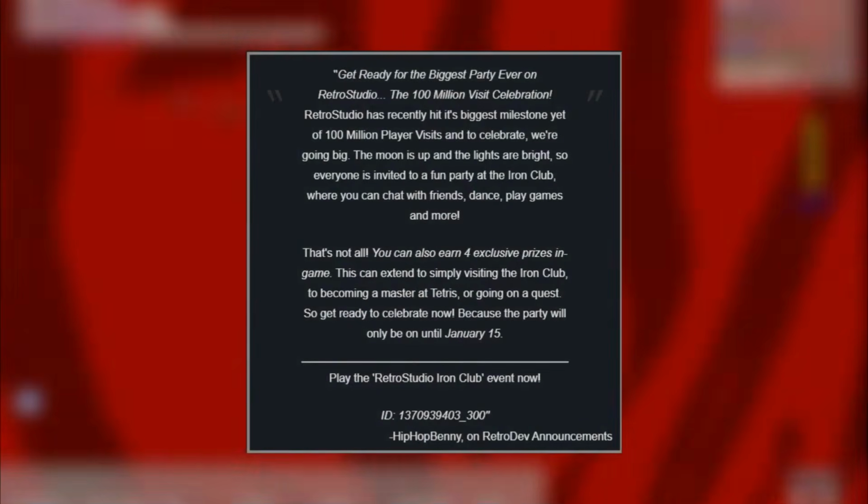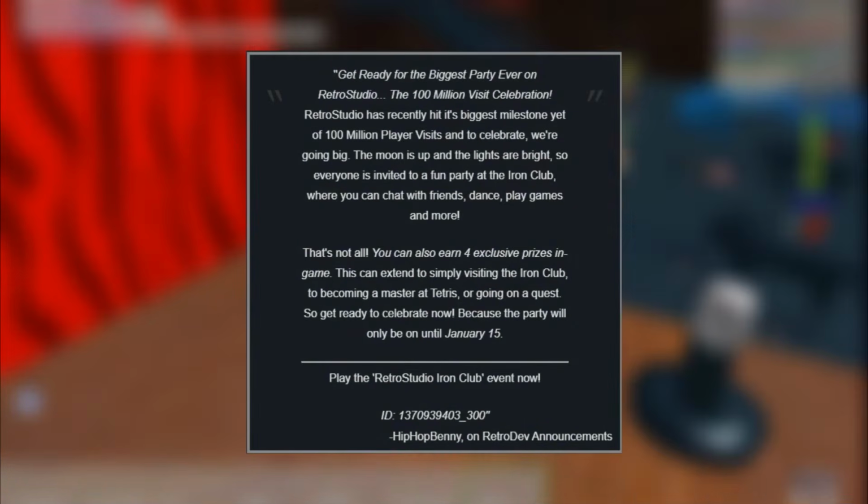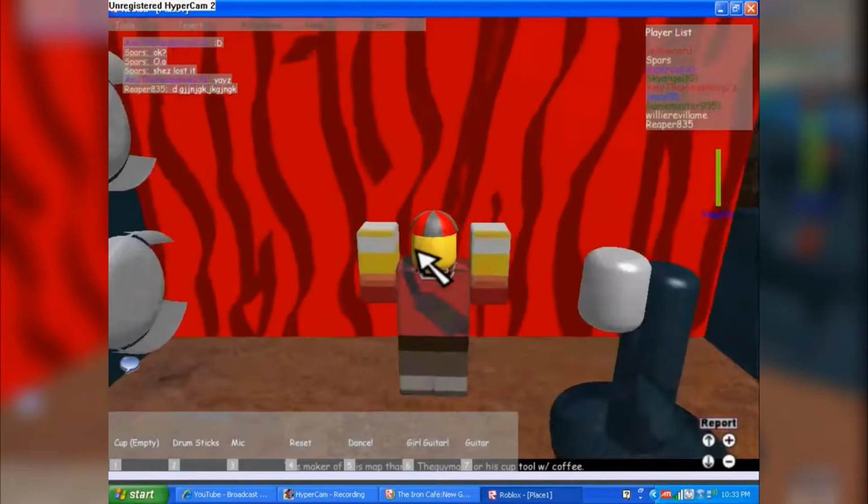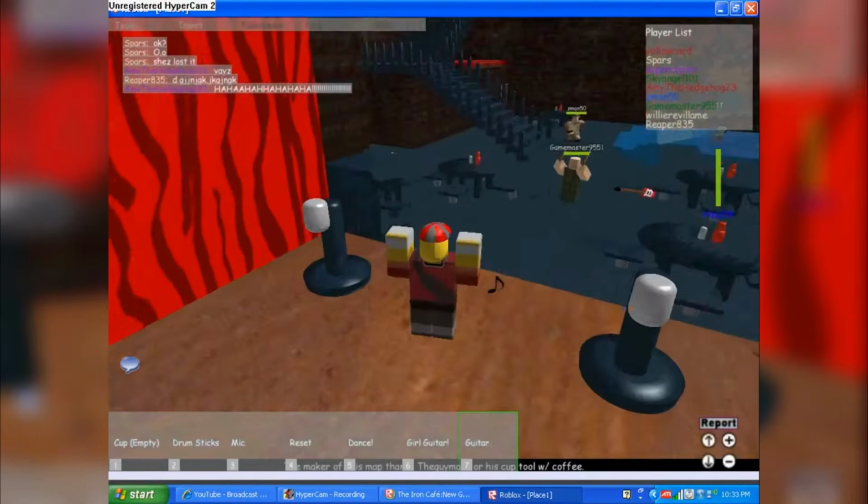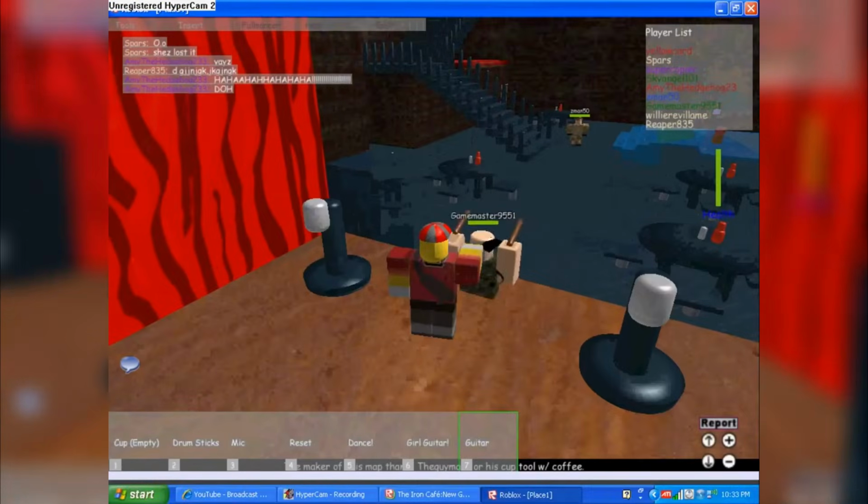The event lobby featured a variety of minigames and challenges, each tied to exclusive rewards. Players received the RetroStudio party hat just for entering the hub, winning a round of tic-tac-toe and Star Reveal, while kart riders who completed the track were given the award of a kart rider's helmet.